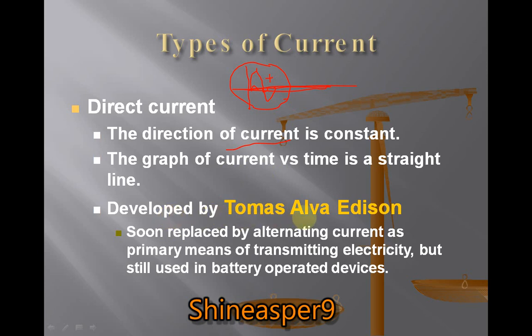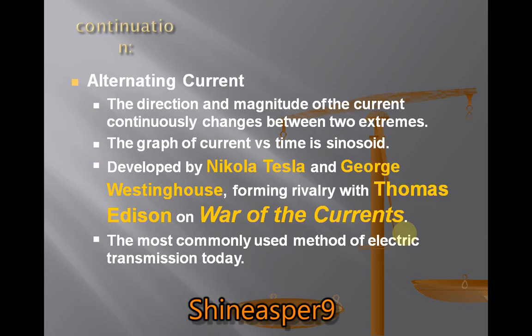It was developed by Thomas Alva Edison, but was soon replaced by alternating current as the primary means of transmitting electricity, though it is still used in battery operated devices. So direct current is replaced by which current? Alternating current. Nowadays we use alternating current, called AC, which has some positive part and some negative part.